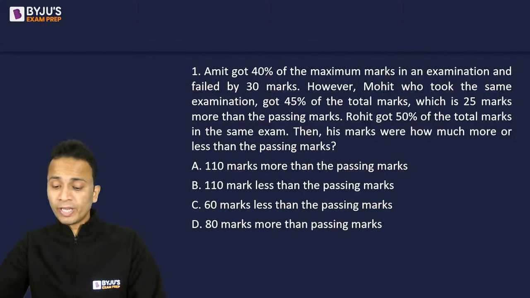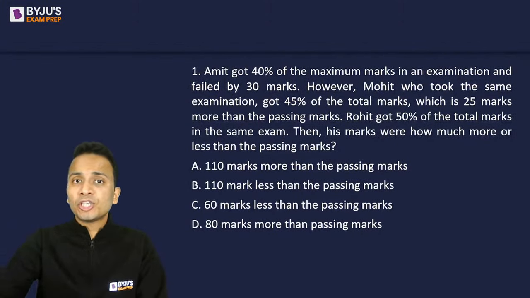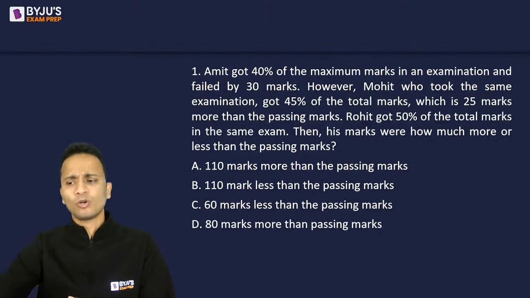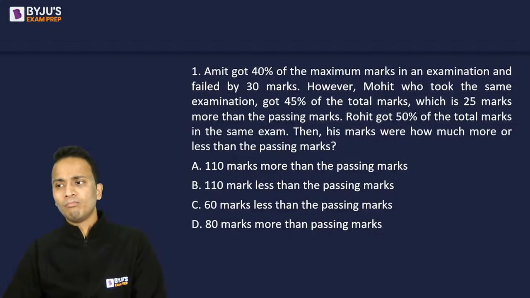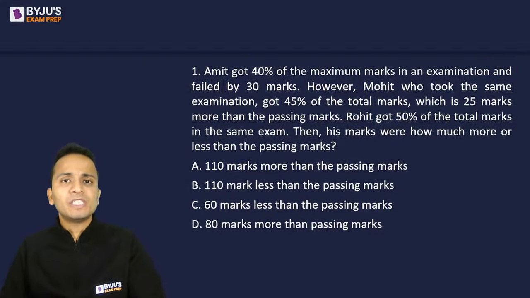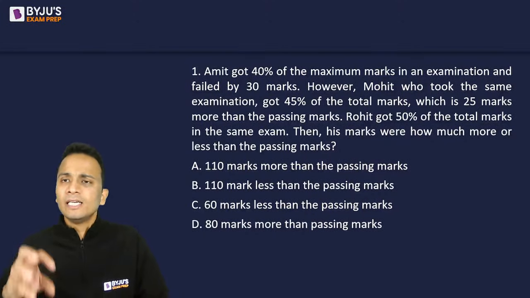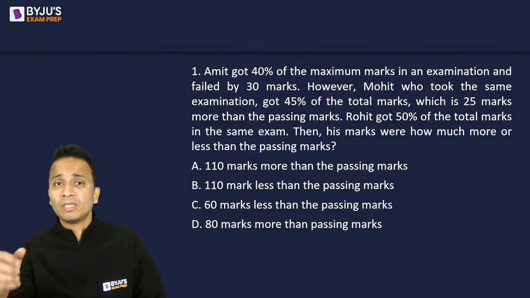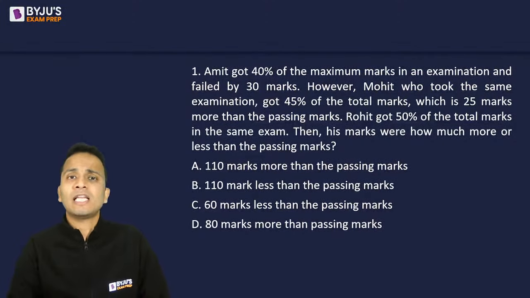People who are not scoring well in the QA section of SNAP, I have a small piece of advice for you. Obviously, you don't have time to analyze the previous year papers of SNAP to see which topics are more important. So we have done the analysis for you, and it's arithmetic and geometry that have the maximum weightage in the SNAP examination.